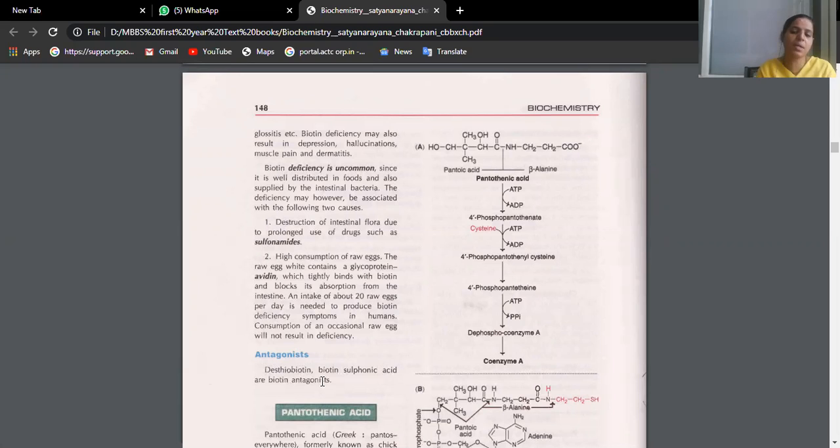Sometimes question comes for 3 marks. Vitamin antagonist. Antagonist means they work against vitamins. Okay, they will not allow the action of vitamins to take place. Those are antagonists. Okay, so that's how we have finished 2 essays with us. One was cholesterol and the other is sulfur containing vitamins. Please give me the list and post it in our group. And biotin we have elaborated.